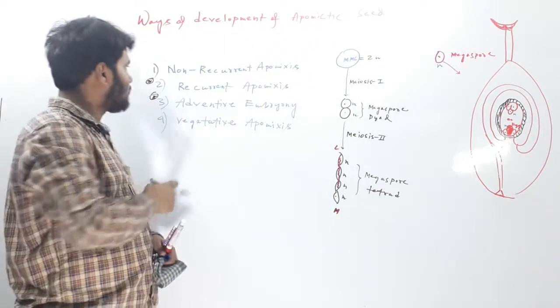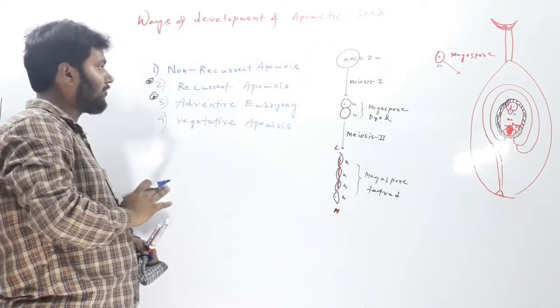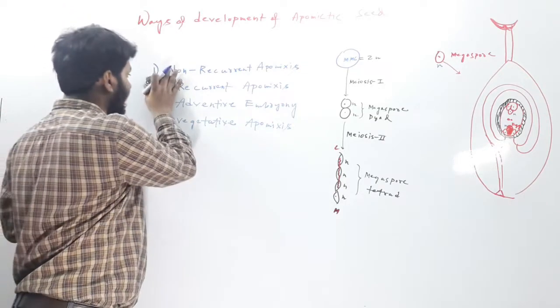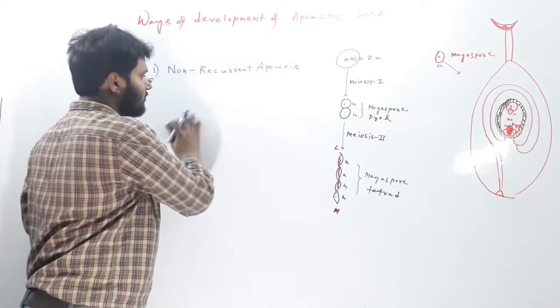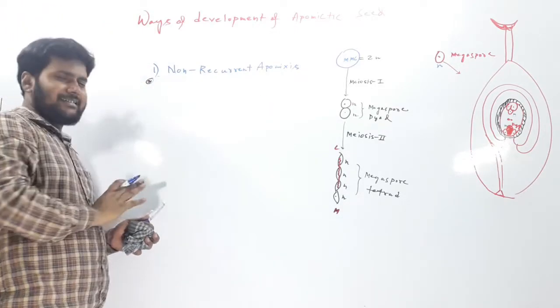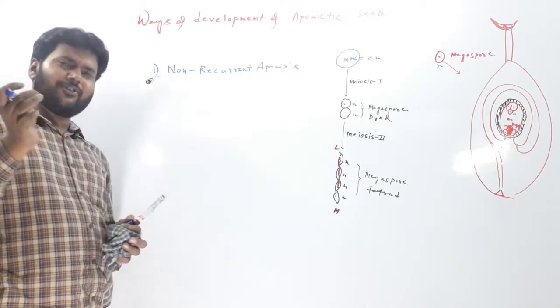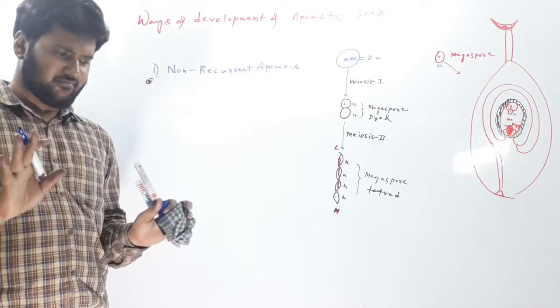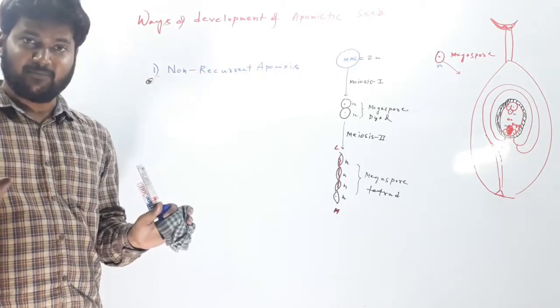Now let us discuss what is non-recurrent apomixis and recurrent apomixis. First, let us discuss non-recurrent. In case of non-recurrent apomixis, first you should know that this type of apomixis is very rare. This is not so familiar and not very common.